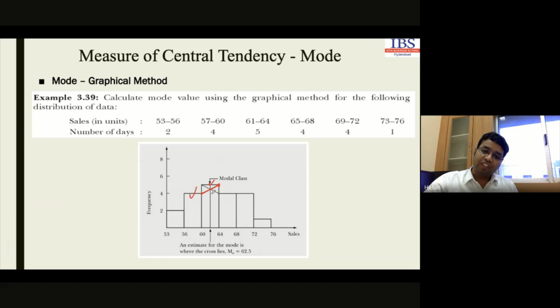Again, the top left corner of the modal class and the top left corner of the class succeeding the modal class will be connected with a single line. From the cross point, we have to draw a perpendicular line to the horizontal axis. Where it touches the axis, that will be the mode value.